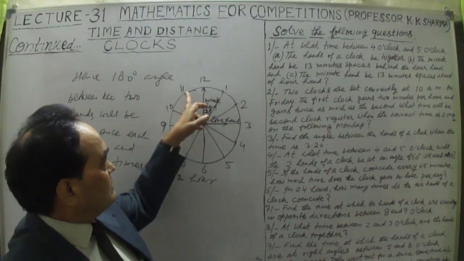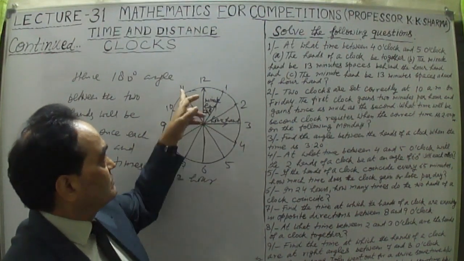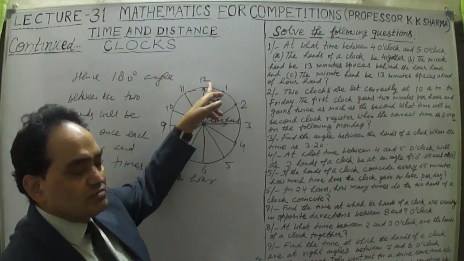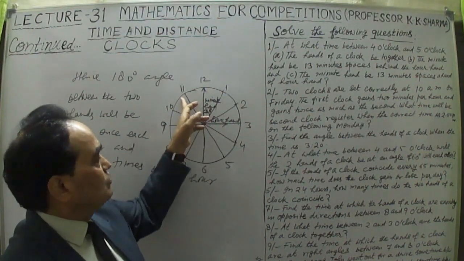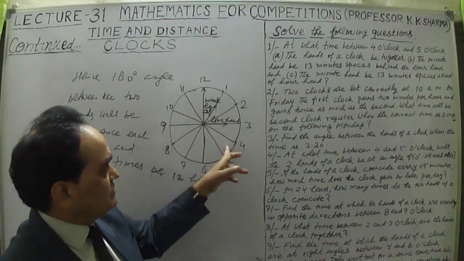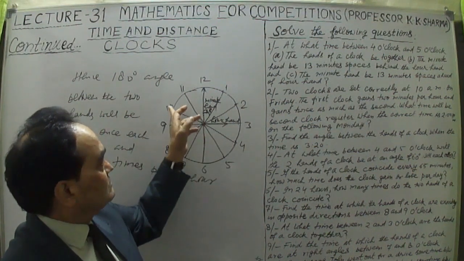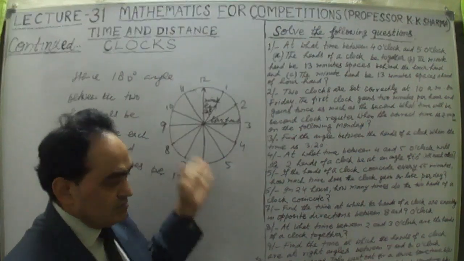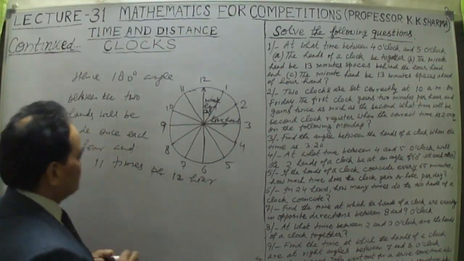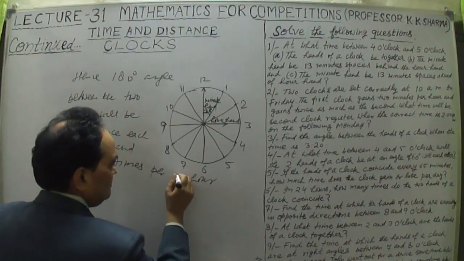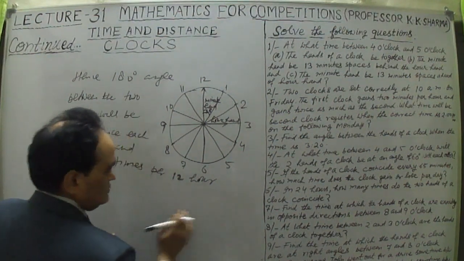For example, when it is 11 o'clock, then the next is 12, and at 12 the minute hand has reached. But before that, from 10 to 11, it met only once, or there was a 180 degree angle when the minute hand was between 4 and 5, at 10 and 11. So in that way, a straight angle was there. After that, there is no straight angle. In this way, in 12 hours, only 11 times will the straight angle be made.